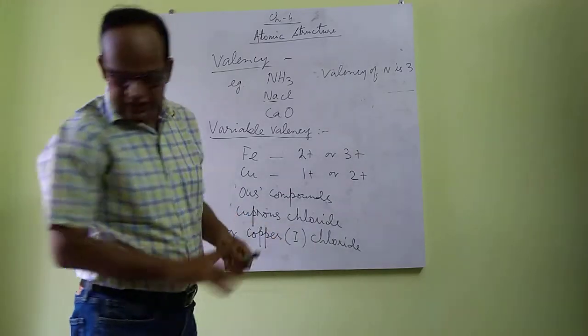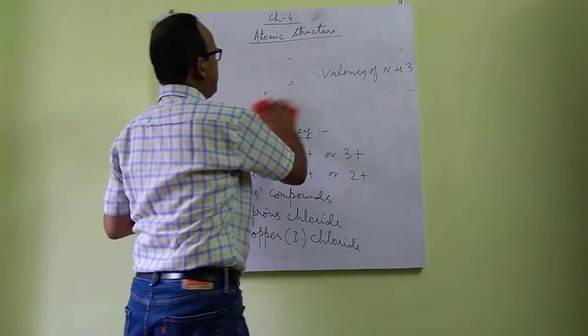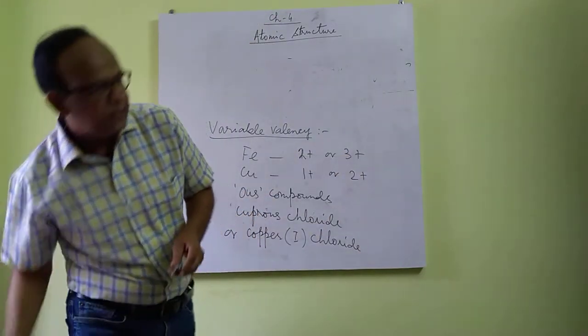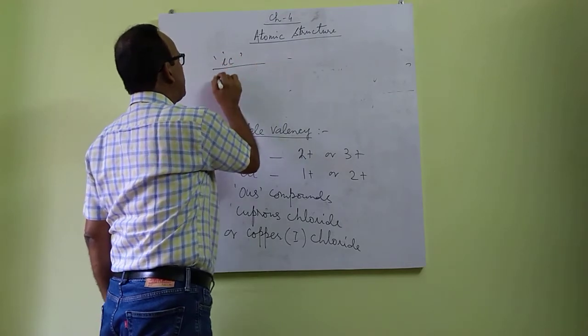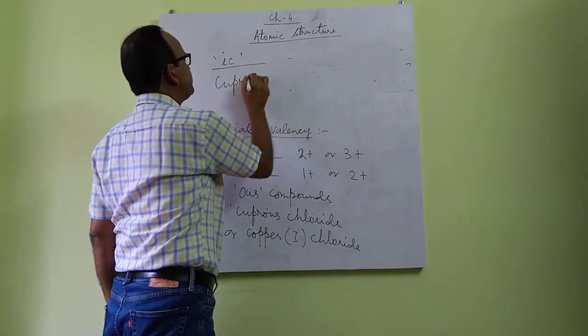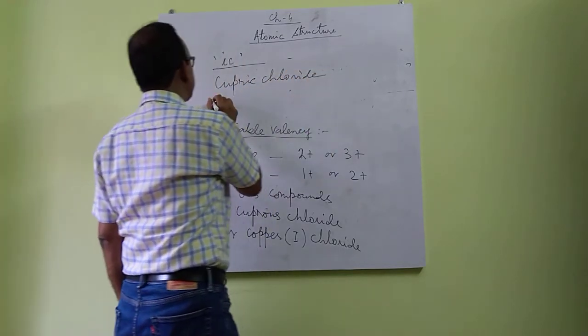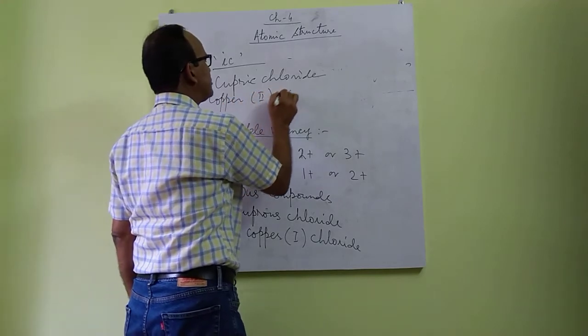And if we write with higher valency, they form cupric compound. Like for example, ic compounds. Okay? Ic compound. Like cupric chloride. It can be written as copper(II) chloride also.